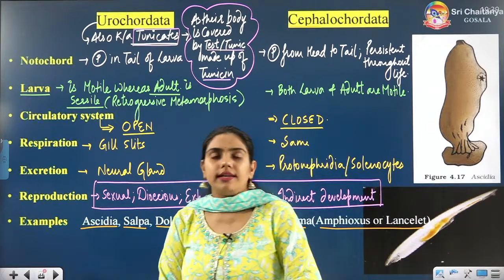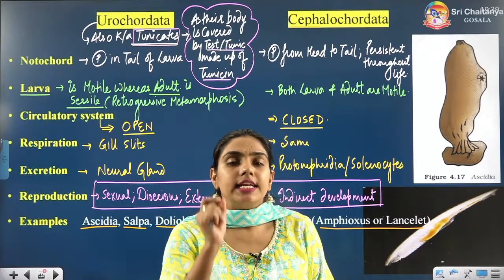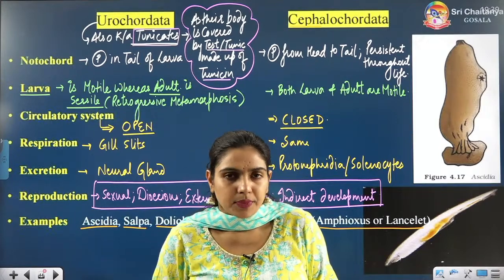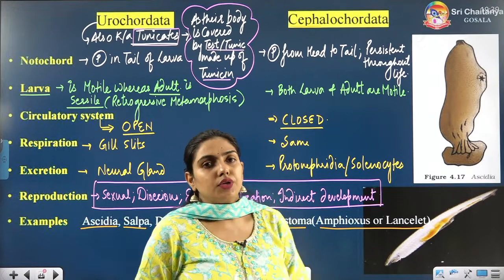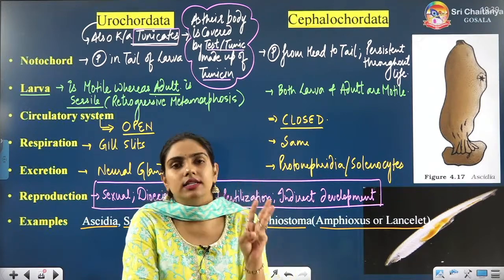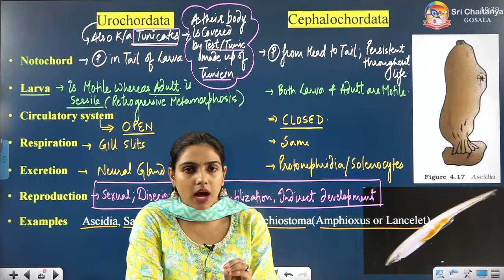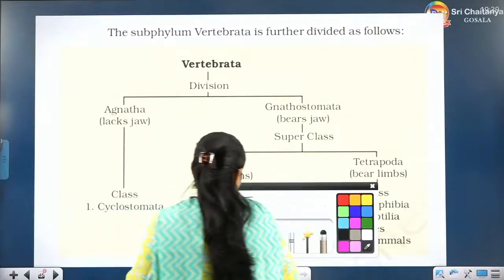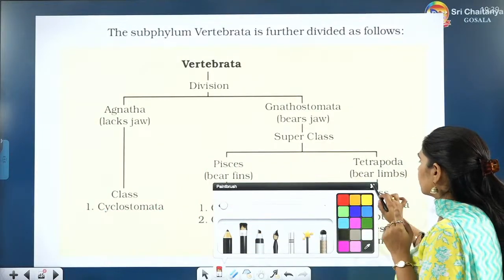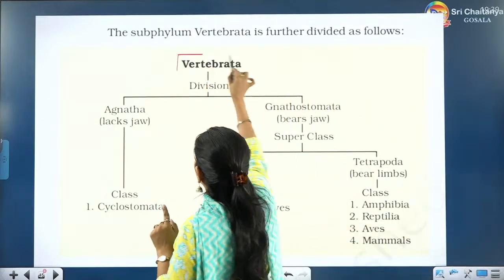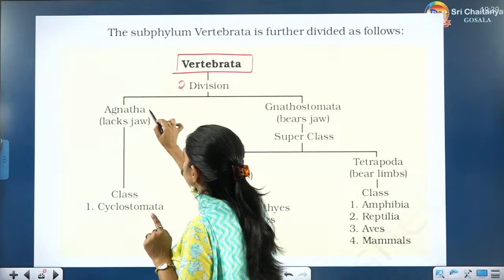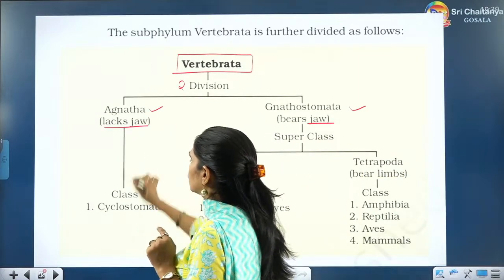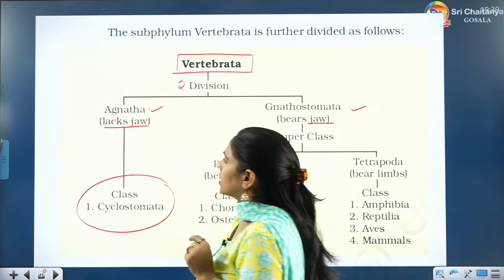So now we are done with the protochordates or Acraniata, and we are done with the two subphyla. Now we are going to talk about the third subphylum, that is Vertebrata. Alright, they have a vertebral column. I have already discussed this with you. This is from the NCERT, subphylum Vertebrata, two divisions, Agnatha and Gnathostomata. Gnathostomata has jaw, Agnatha lacks jaw. One class we are going to study in Agnatha.